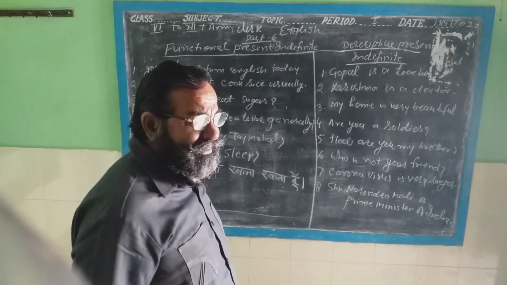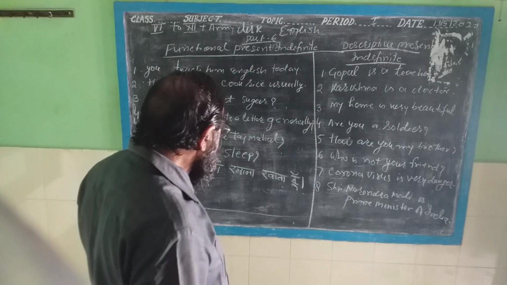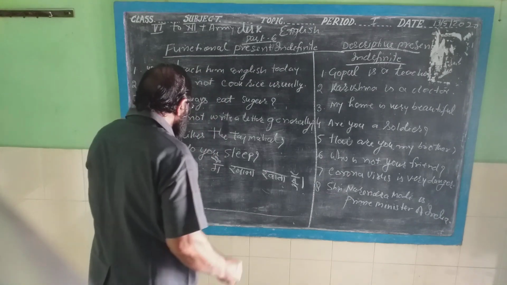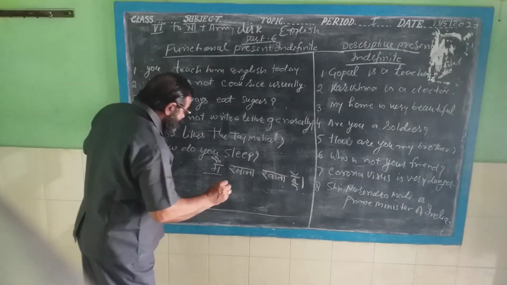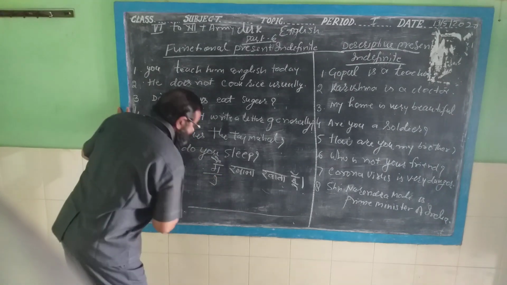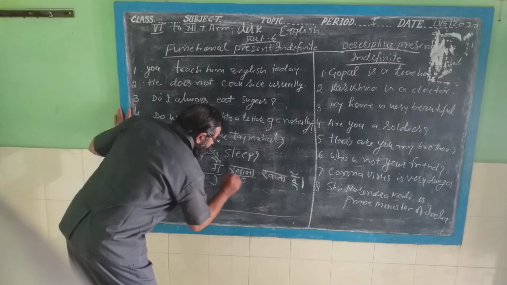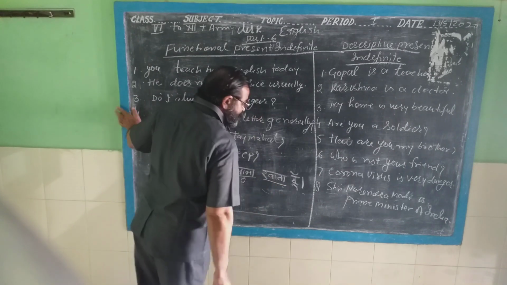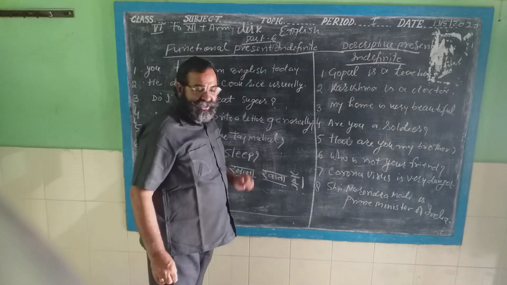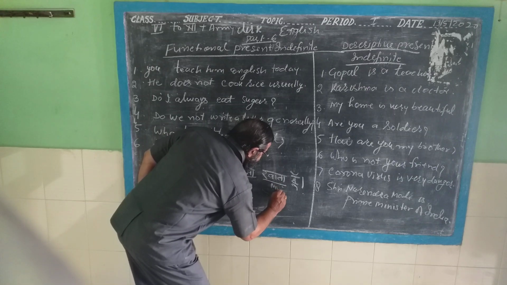How will he write? The teacher has taught him in the class that this is the subject. I means me means I. You write the I. This is object. Khana means food. This is khata, this is the main verb. This is eat. Object, main verb.